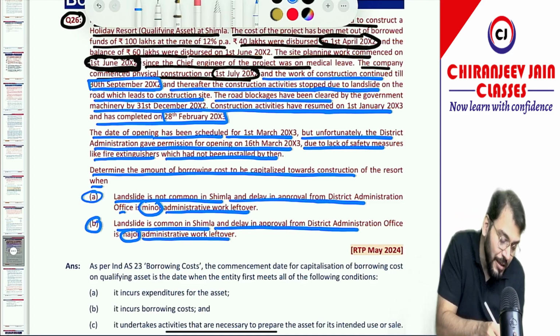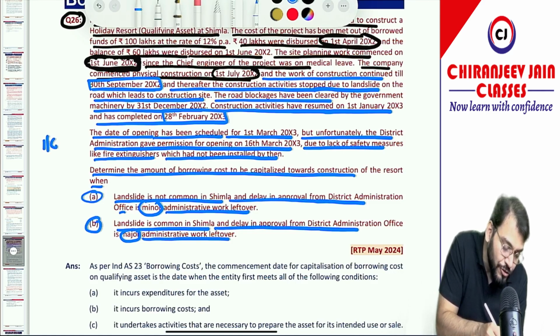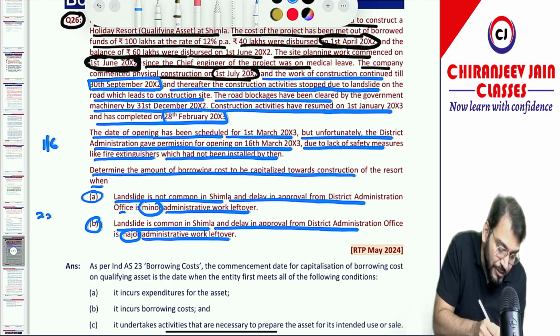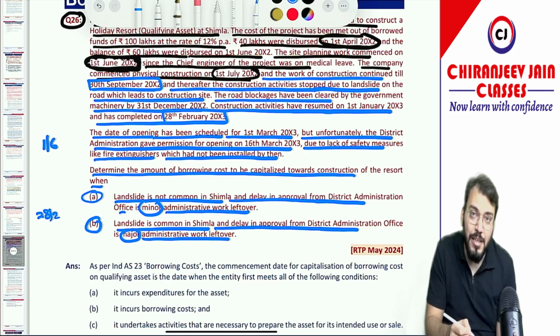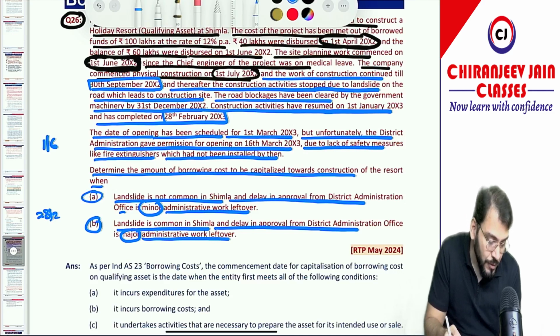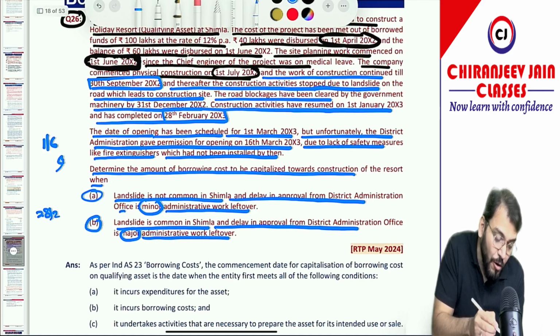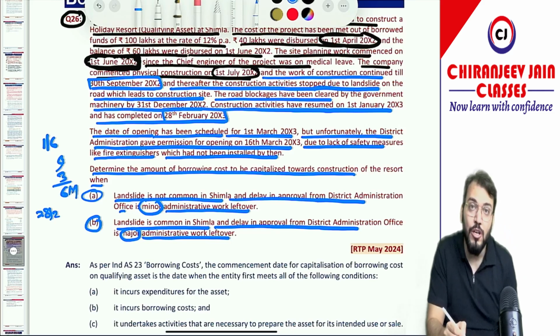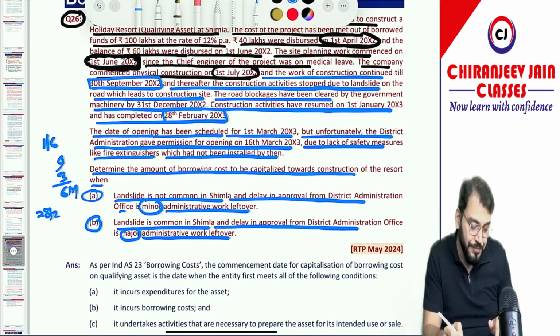So in the first case, can I say we'll start capitalization on 1st June and we'll cease capitalization on 28 Feb. So how many months is this? It is June, July, August, September, October, November, December, January, February. Correct? Understood? So it is 9 months, and out of that 3 months suspension is there. So 3 months minus, so we will do capitalization for 6 months.